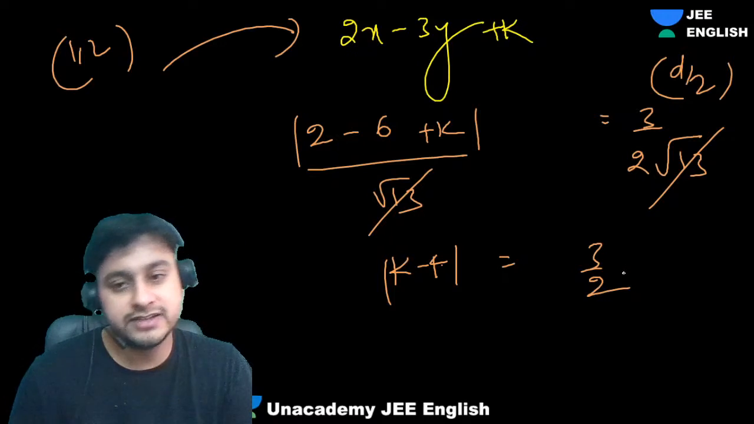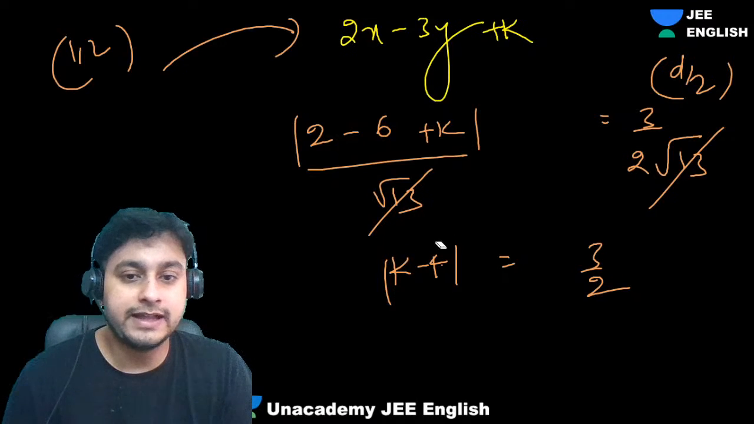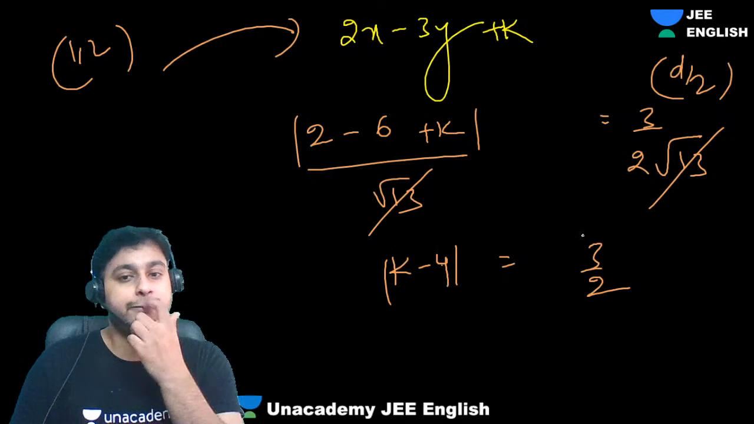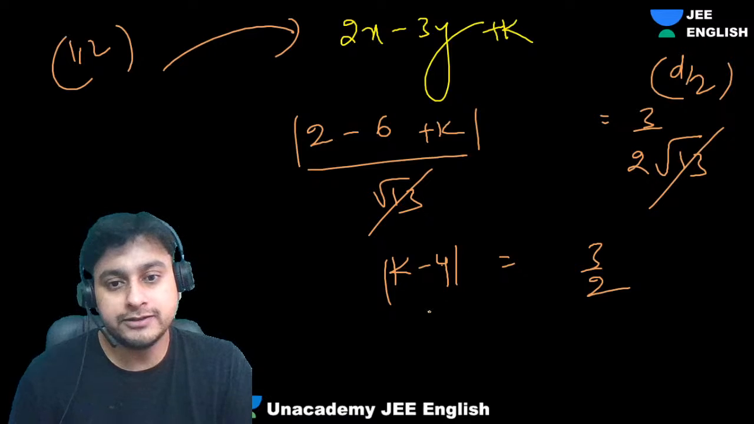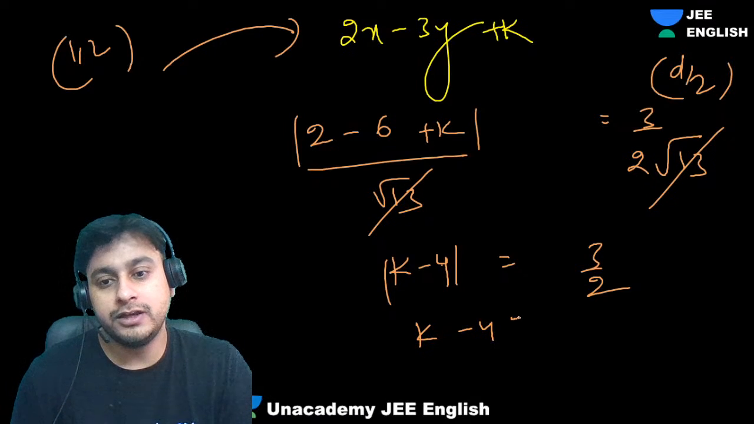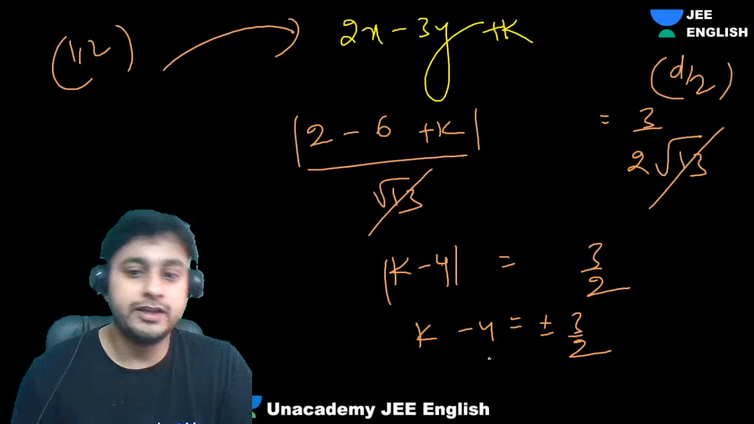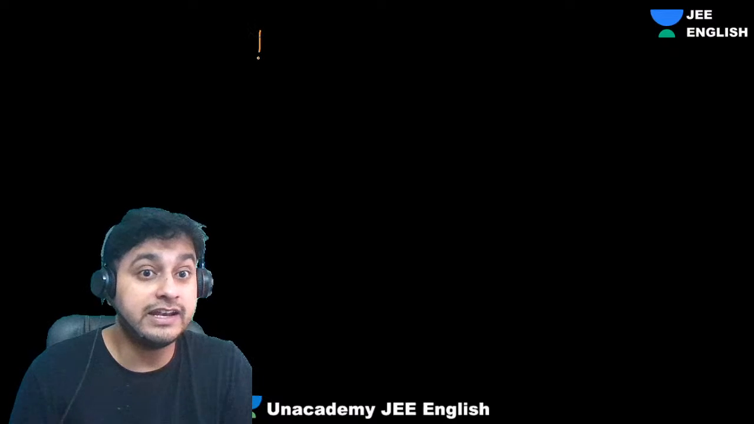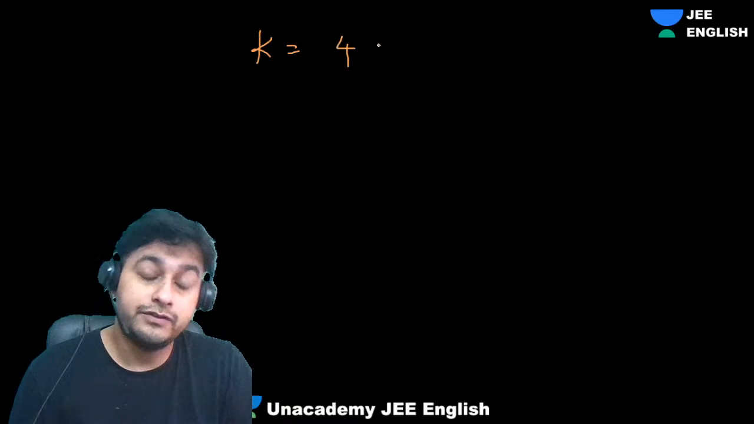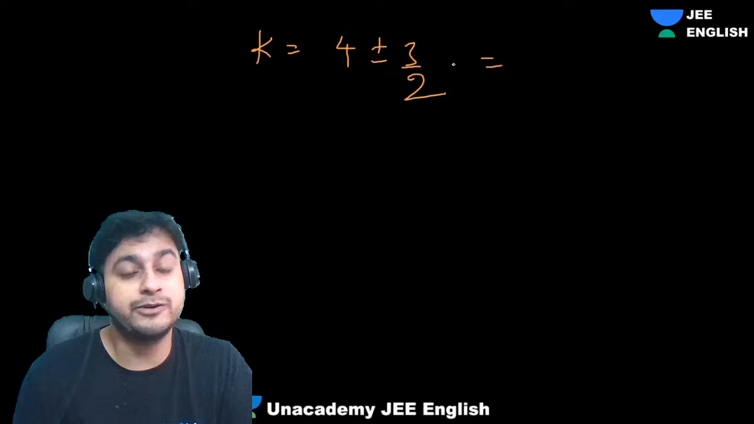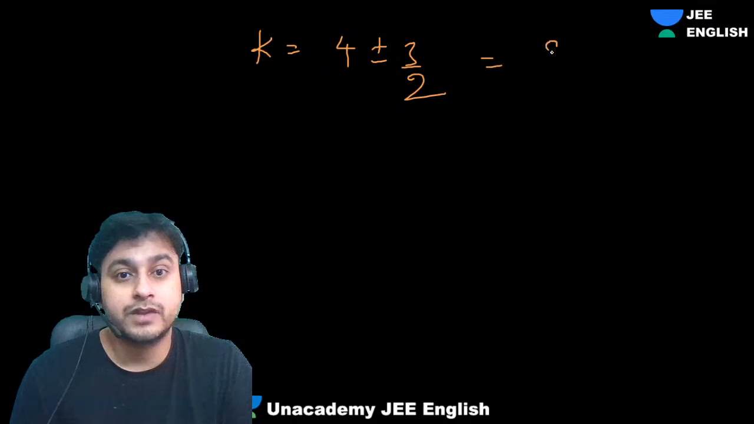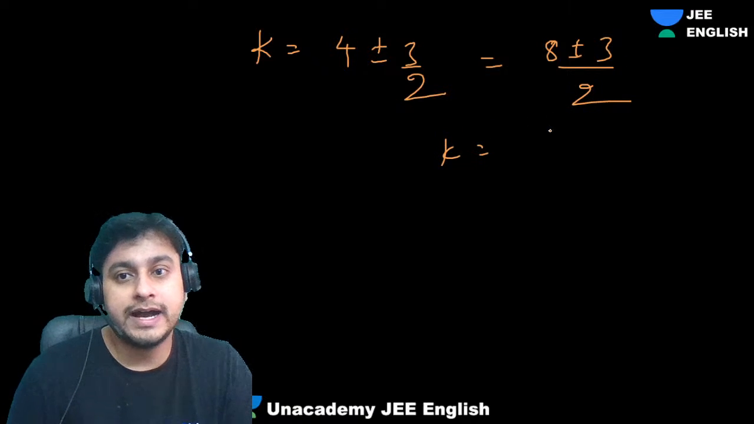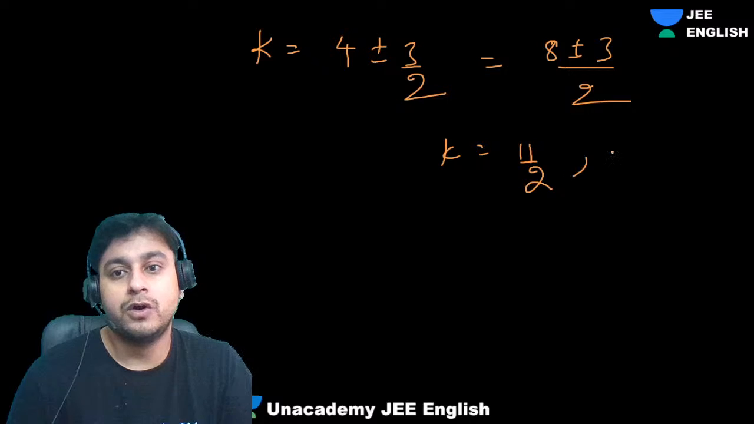Yes, generally they ask only the basic concepts. That's the reason why in one shot I'm covering the basic concepts, because from basic concepts many interesting problems can come up. So, guys, we'll get k minus 4 equal to plus minus 3 by 2. We cannot leave anything, I'll do everything. So we'll get k equal to either 11 by 2 or 5 by 2.